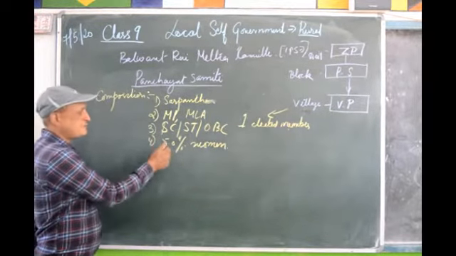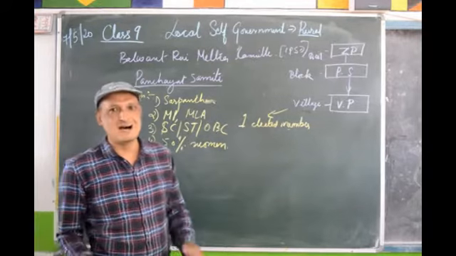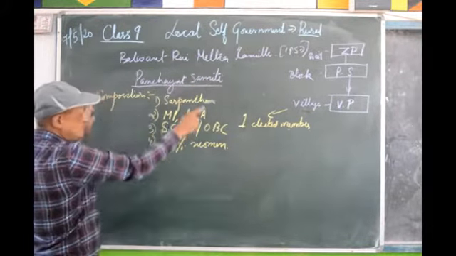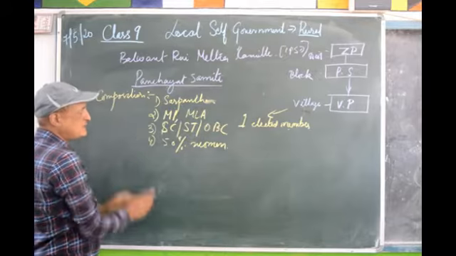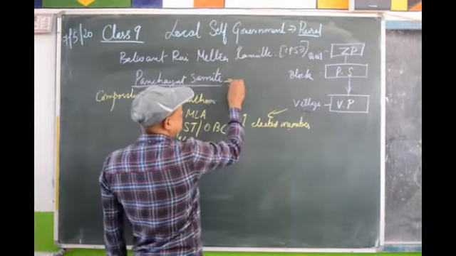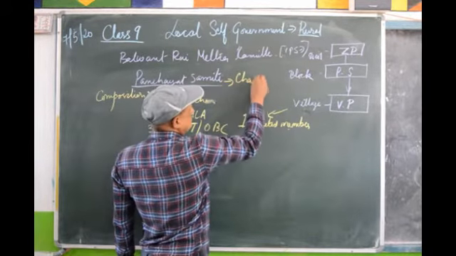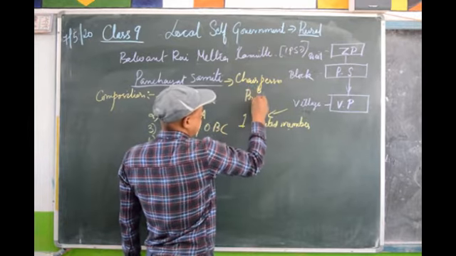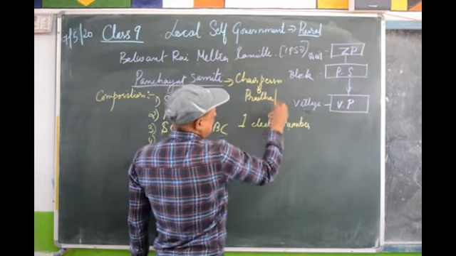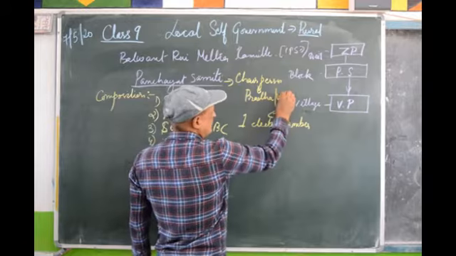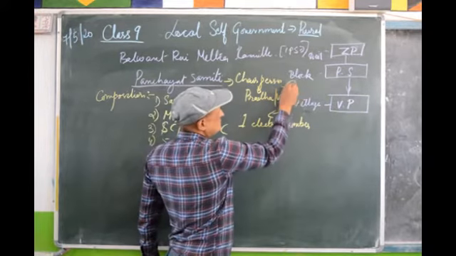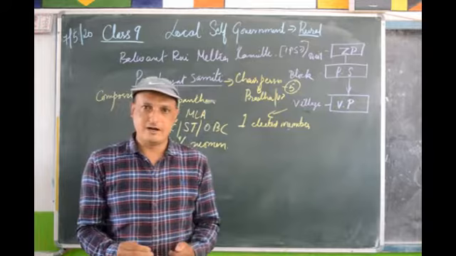At the same time, 50% of the seats are reserved for women. And once the Panchayat Samiti is formed, they elect their chairperson, who is also known as Pradhan, and vice chairperson, Upa-Pradhan. And they are elected for a period of 5 years.